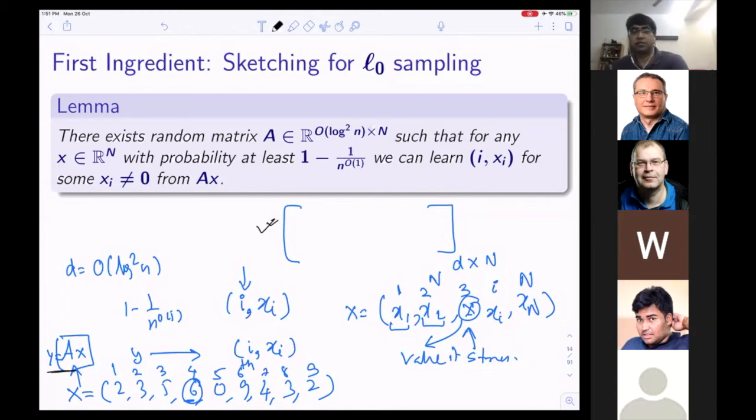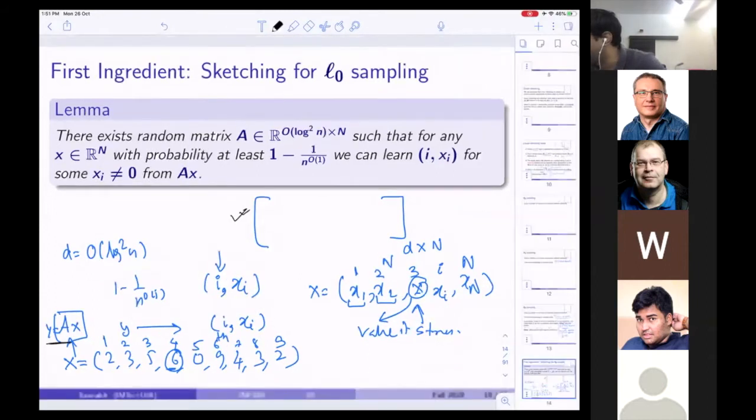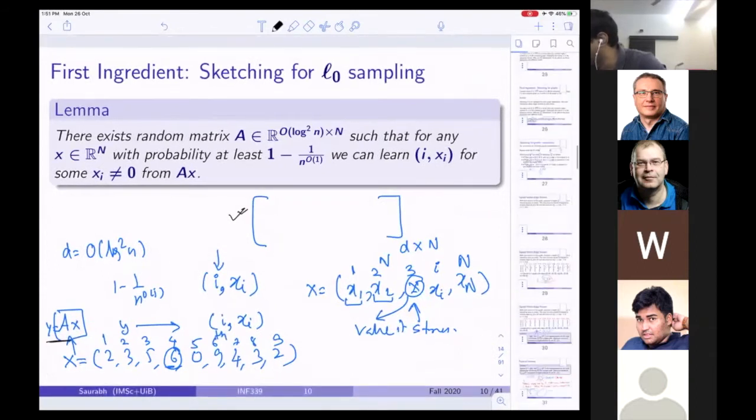This is one of the most important lemmas useful in graph algorithms, and we'll try to sketch a proof of it.